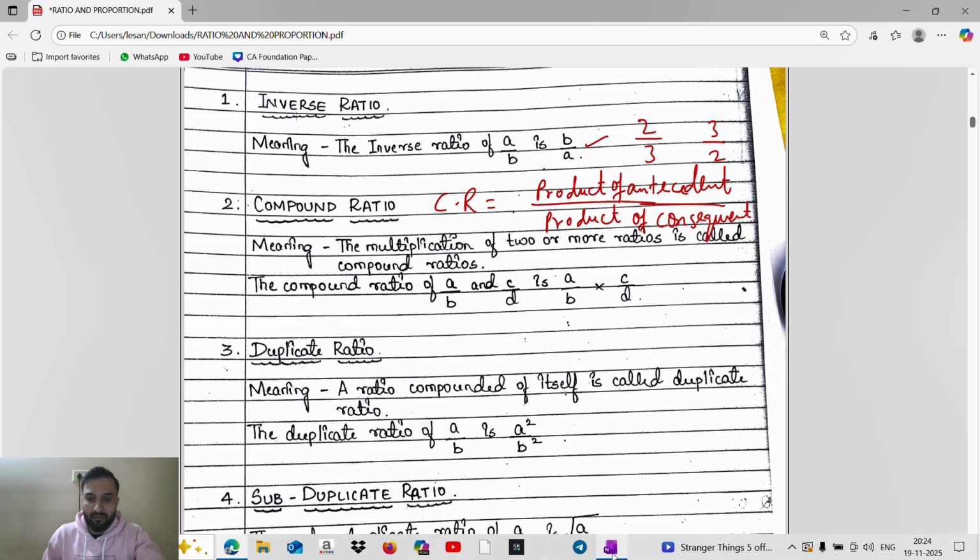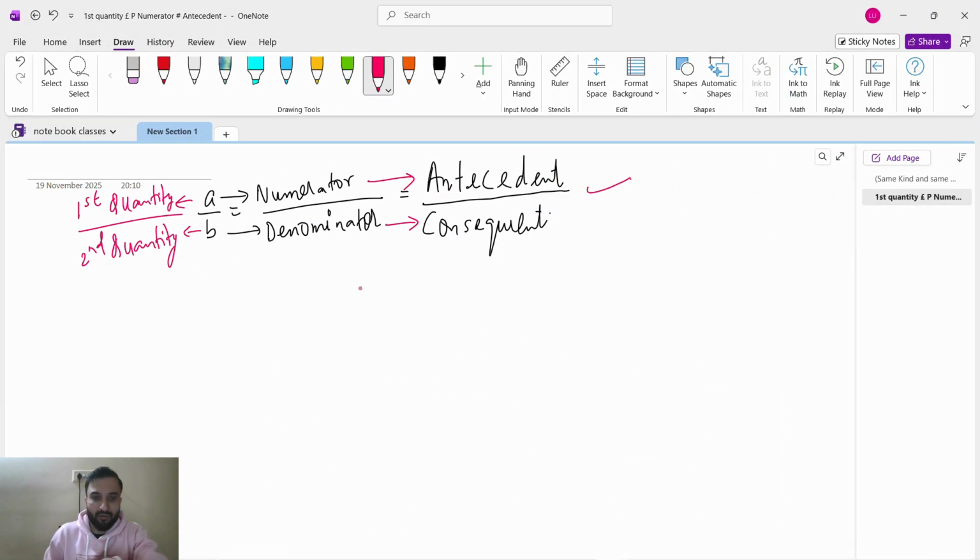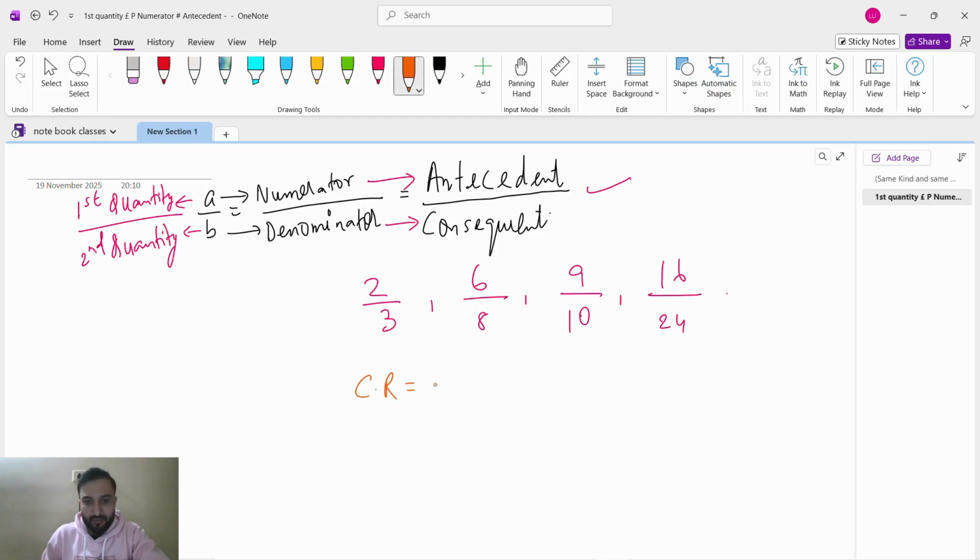Let's suppose we have the ratios 2 by 3, then 6 by 8, 9 by 10, 16 by 24. We have to find the compound ratio. Compound ratio is the product of antecedents divided by the product of consequents.